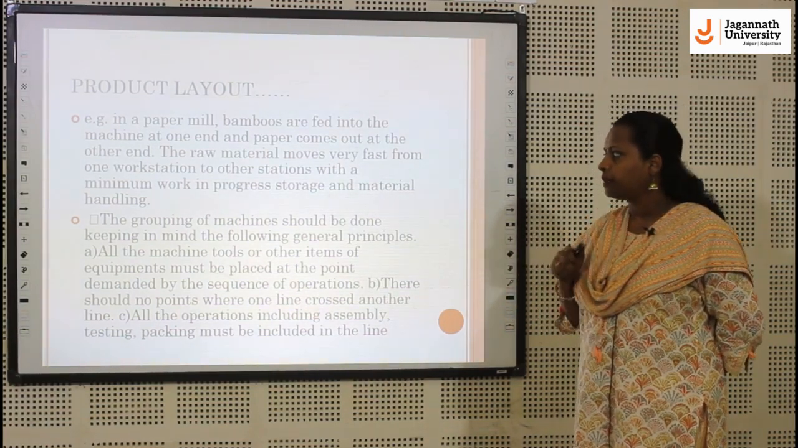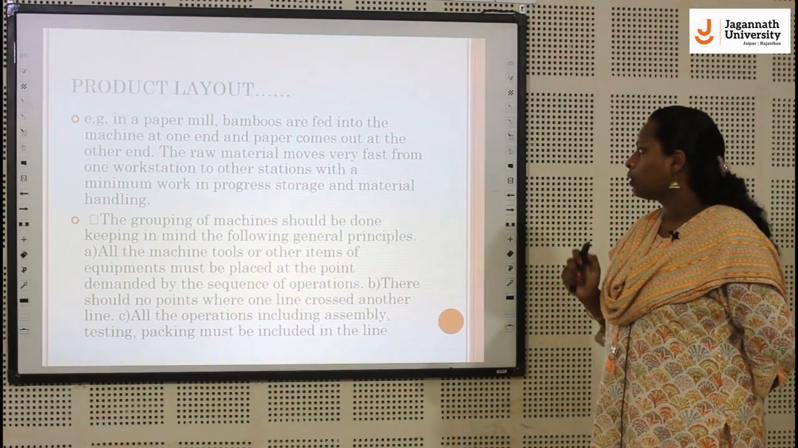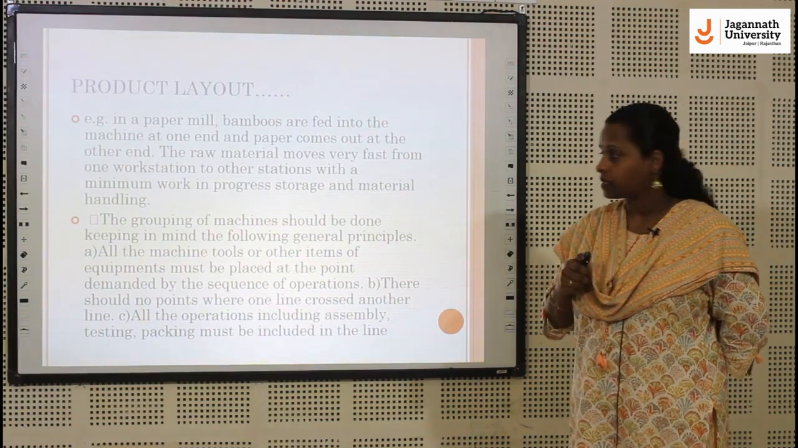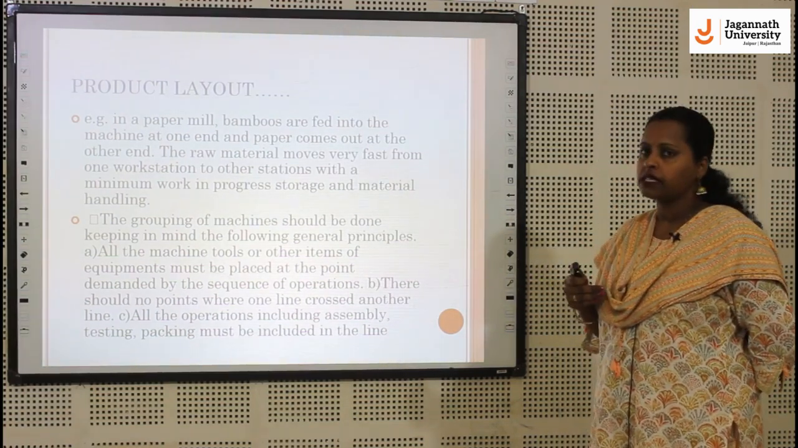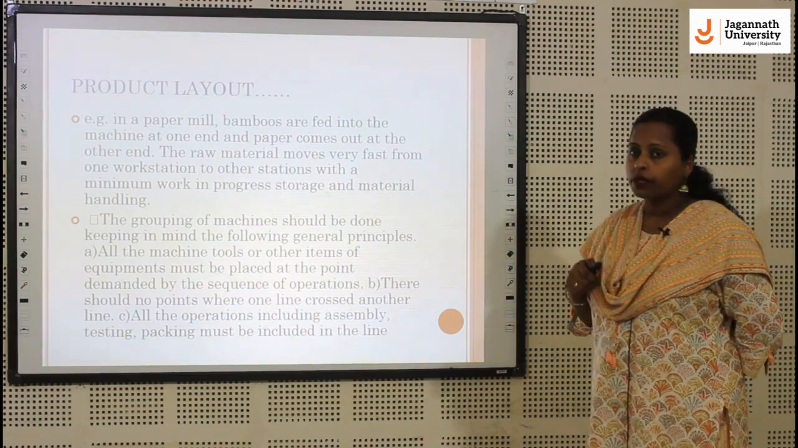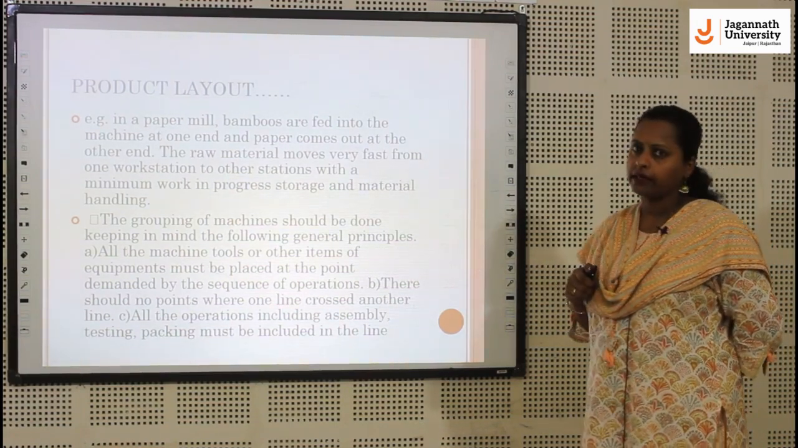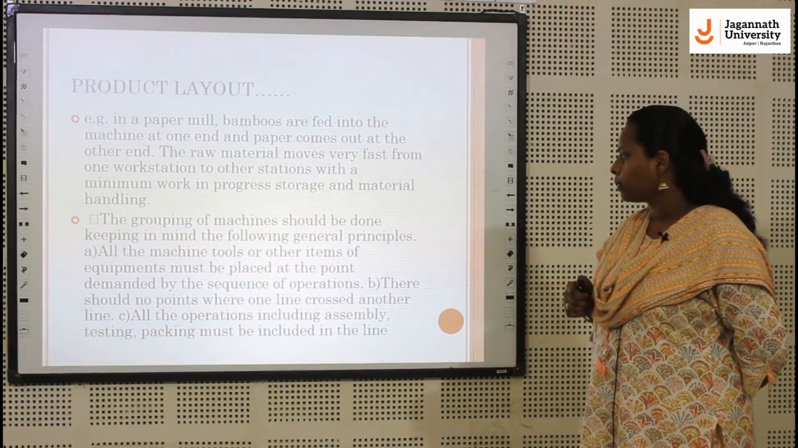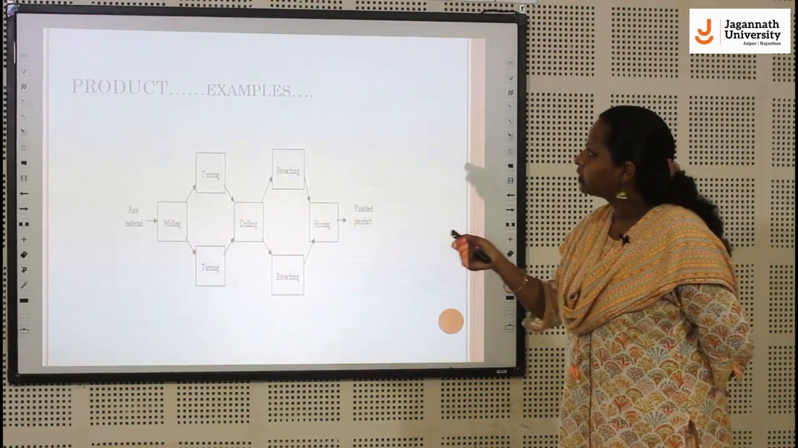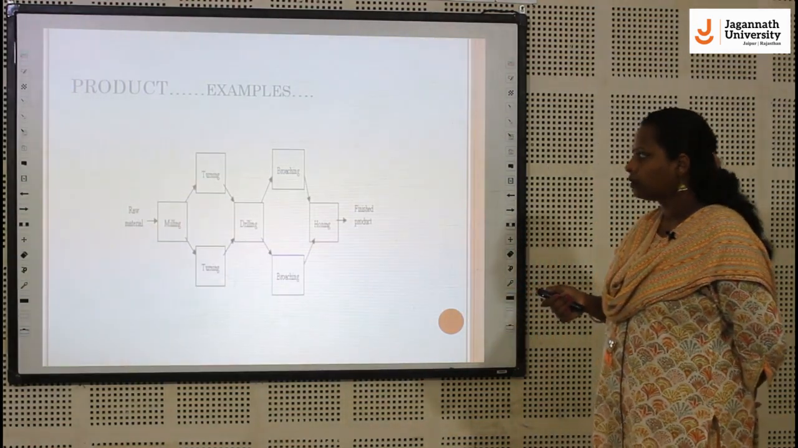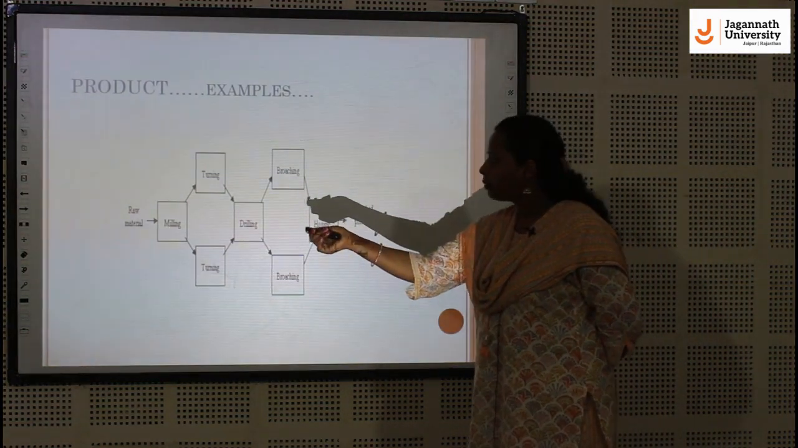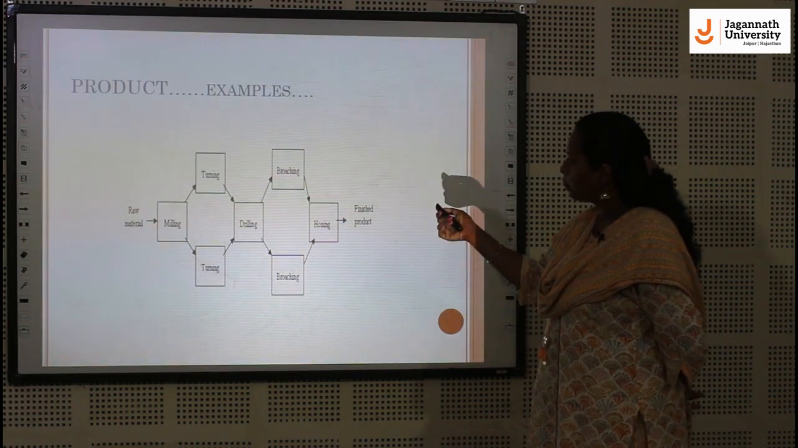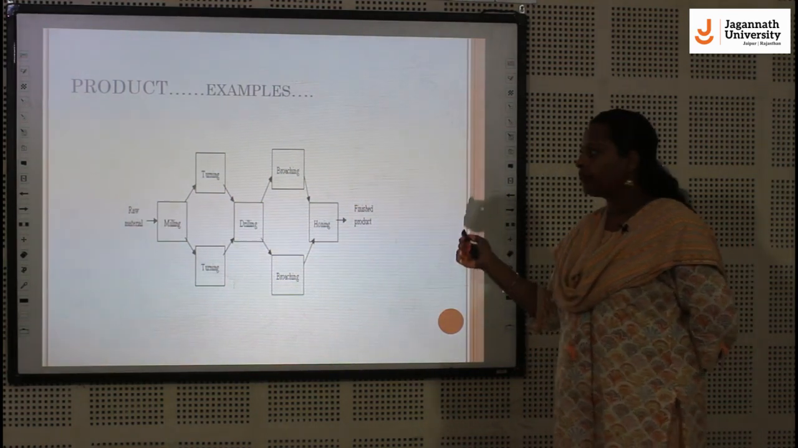The grouping of machines should be done keeping in mind the general principles: all the machine tools or items of equipment must be placed at the point demanded by the sequence of the operation. There should be no points where one line crosses another line. All the operations including assembly, testing and packing must be included in the same line. So this is another example of a product line layout. You can see that raw material is moving from the milling, then turning, then drilling, broaching, honing, and you can obtain the finished product at this end.